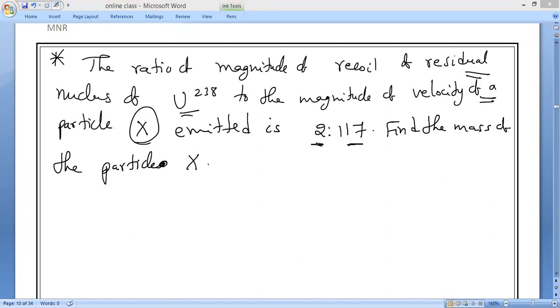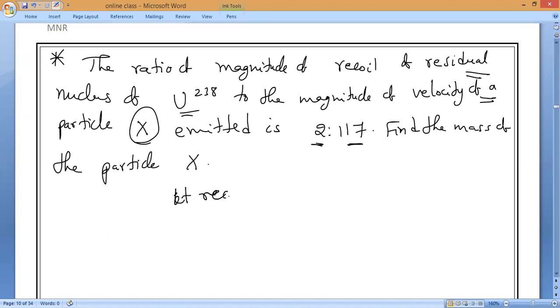First of all, they have given the ratio. Read the question, everyone. What is the question they have given? Hari, Reddy, Kaushik, read the question, I will explain. They have given something in the question: the ratio of magnitude of recoil of residue nucleus. Recoil means what? Velocity only. Yes or no?